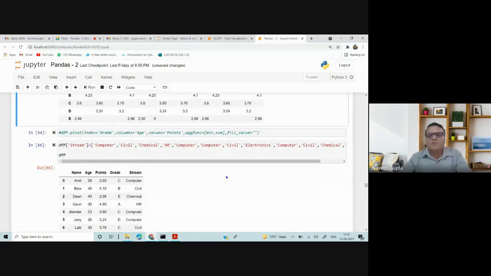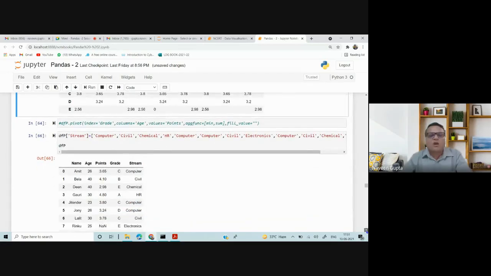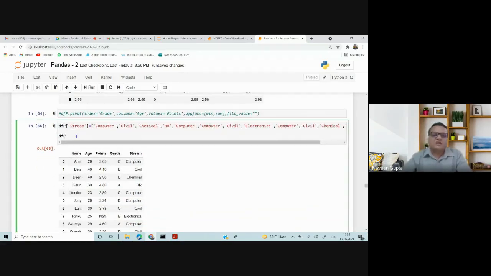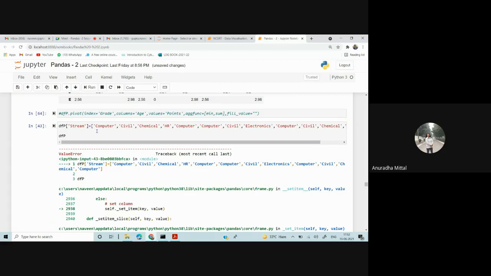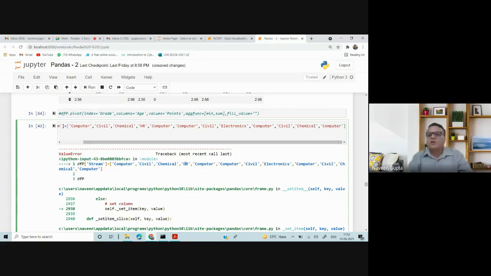Again, I am doing some more pivoting. I have added another column, which is called stream. What will be the possible error? Can anyone tell me? Because I have added a column and here the value is less.